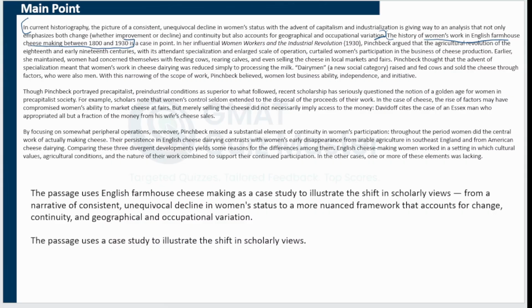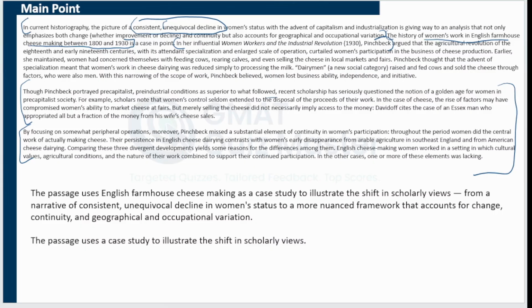Then the author presented one view, that is Pinchbeck's view, which is in line with the old view about consistent and unequivocal decline in women's status. And then the author illustrates how the new scholars are challenging this view, and how it is being replaced by a new view that focuses on positive as well as negative change, on the impact of continuity, on the impact of location and occupational variation.